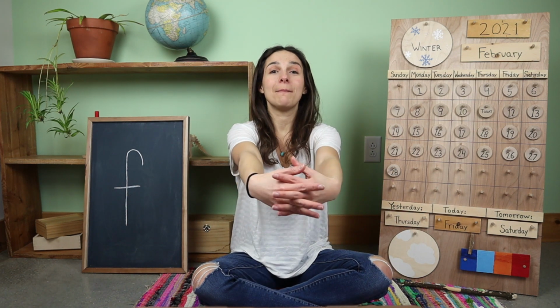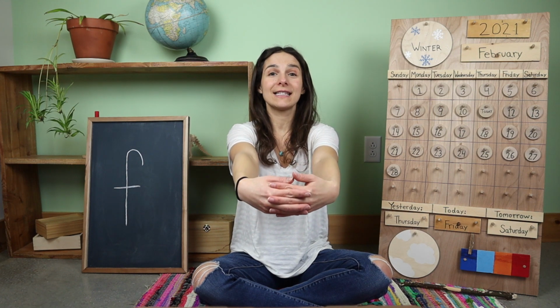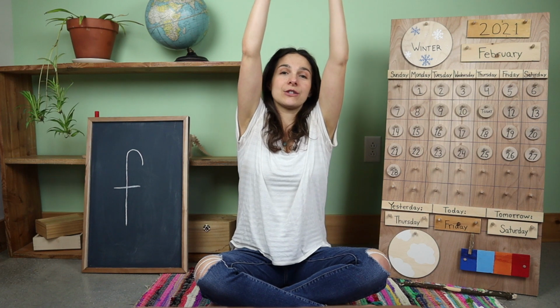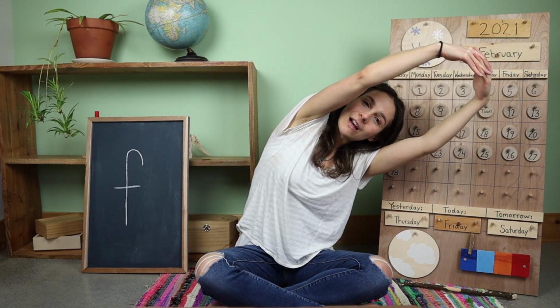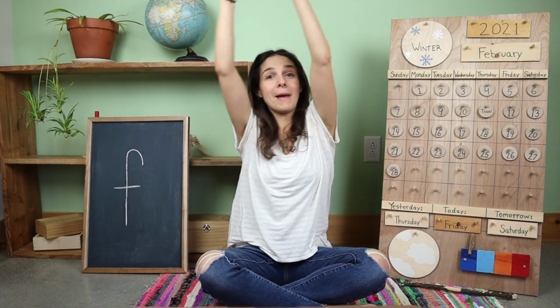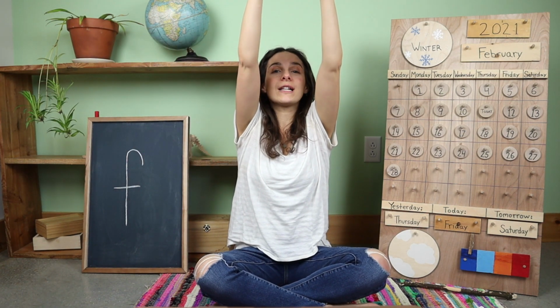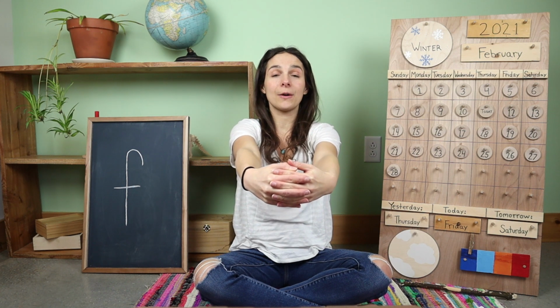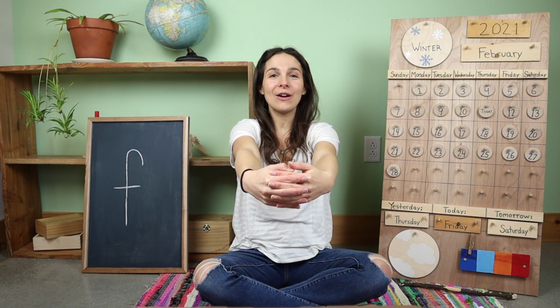Let's make our arms into a big circle out in front of us like this. Now let's bring that circle up over our heads. Let's stretch on one side, over to the other side, back to the middle, and now let's bring that circle back down in front of us. And it's time to sing together. If you know the words, sing along with me.